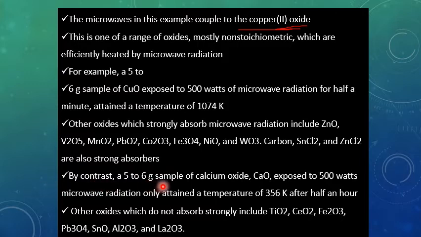By contrast, a 5 to 6 gram sample of calcium oxide exposed to 500 watts microwave radiation only attained a temperature of 356 Kelvin after half an hour. So some materials can increase the temperature to a very high level, while other materials cannot. Other oxides which do not absorb strongly include titanium oxide, cerium oxide, iron oxide, and so on. They will not be heated by microwave because they will not absorb microwaves.